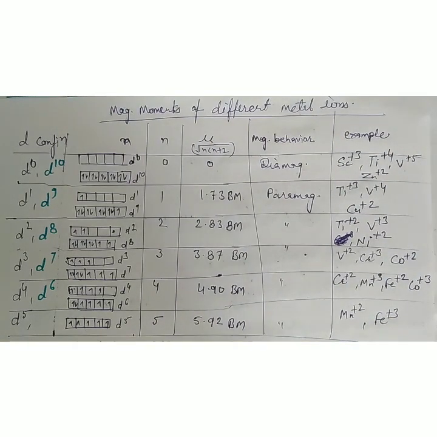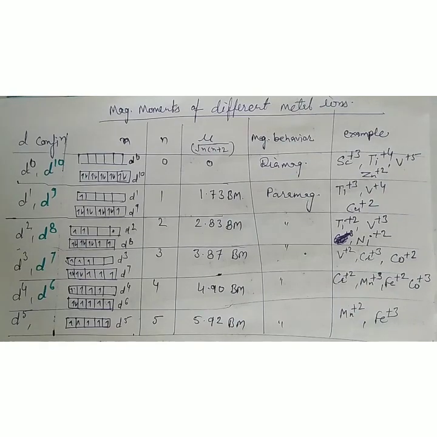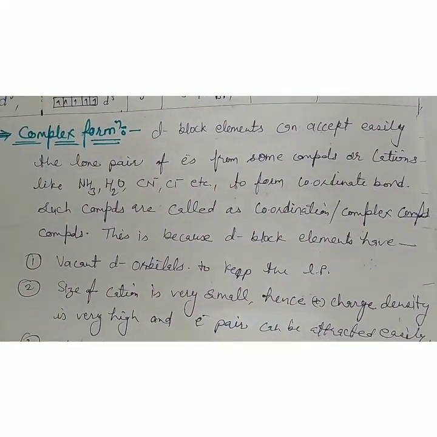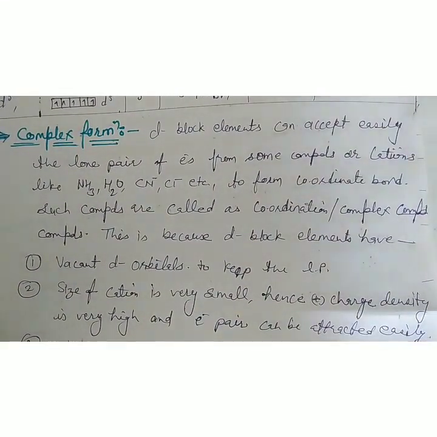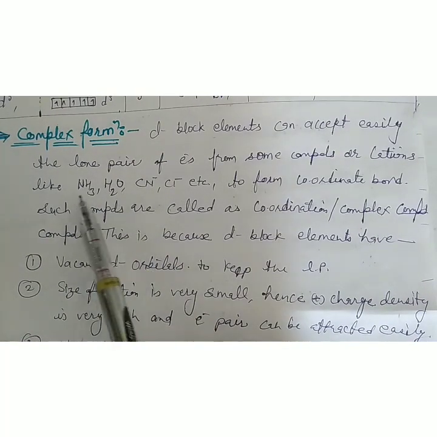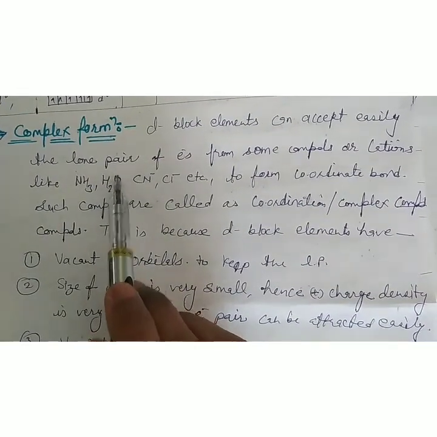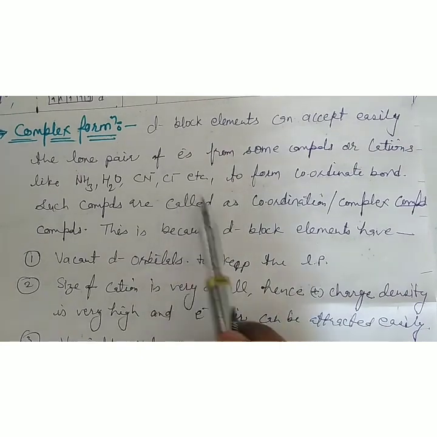So we can say that if there are unpaired electrons, the compound will be paramagnetic and attracted in an external magnetic field. Okay, now the next property is complex formation. D block elements have vacant d orbitals, so they can easily accept lone pairs of electrons from any other substance, like a neutral compound such as ammonia, where N has a lone pair. In H2O, oxygen has a lone pair. CN-, Cl-, etc.